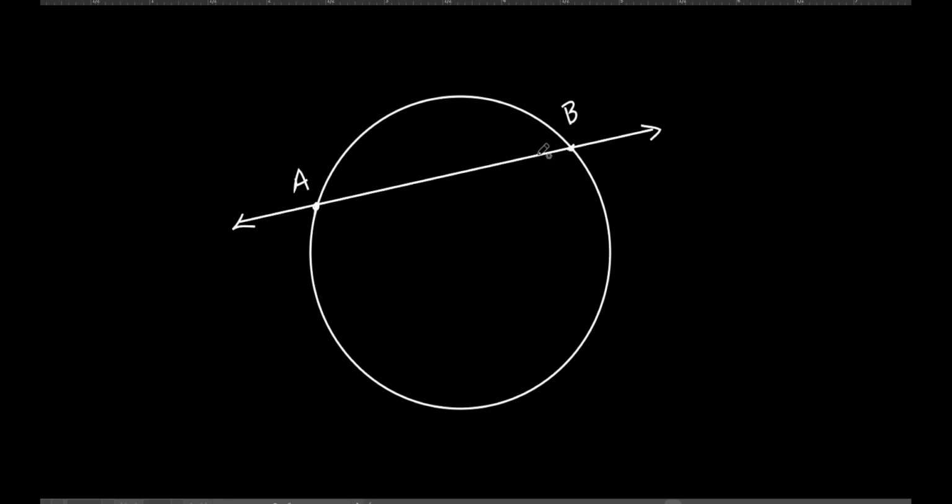What is the chord here? The line segment is the chord, starting at A, going to B. This part right here is the chord. Everybody got it? But the whole entire line is just a line. Nothing special about it. It's just a line that goes through the circle. We're going to learn another word later on in a different lesson, and we're going to give that line a name, but not today.